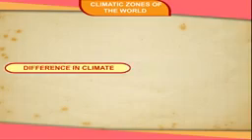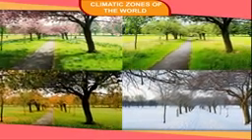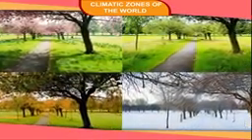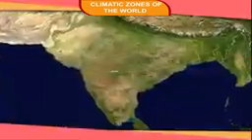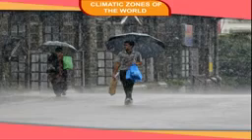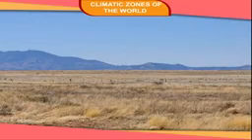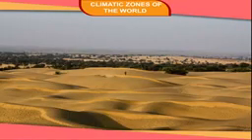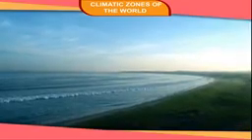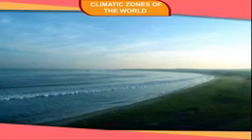Difference in climate. Climate has certain characteristics. It varies from place to place during the season. Some parts of India get a heavy rainfall in the rainy season, while some other parts get a little rainfall. Some parts of India are very hot and dry in the summer season, while some other parts are hot and humid. Similarly, different parts of the world experience different types of climate.